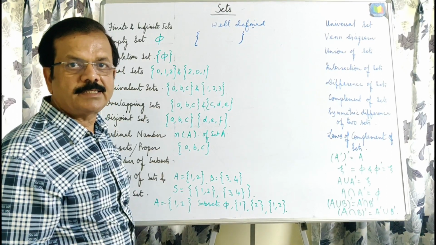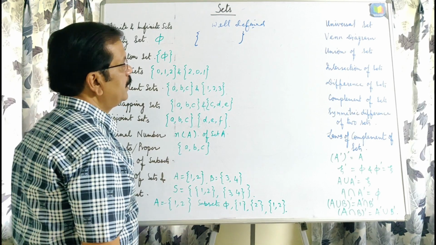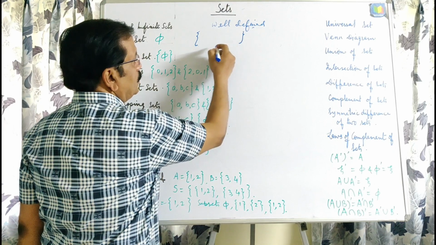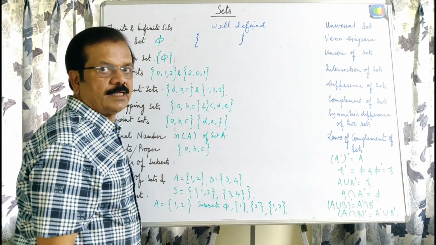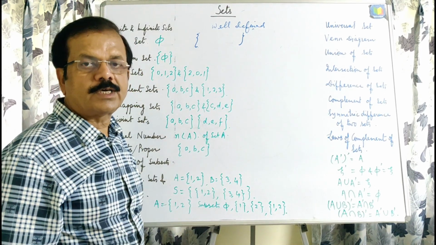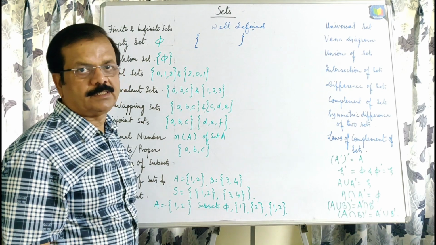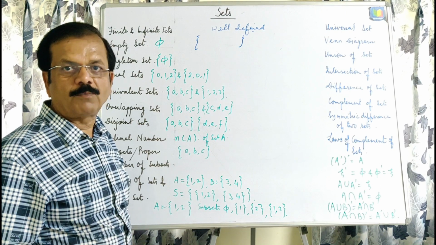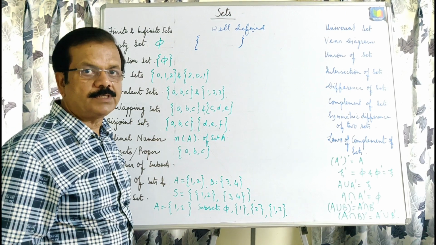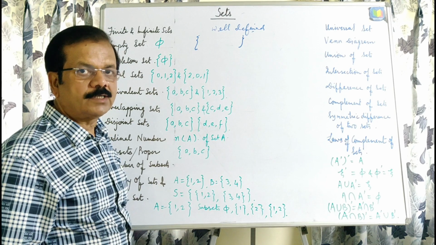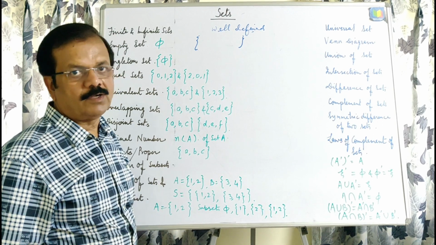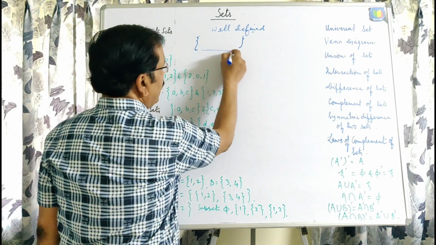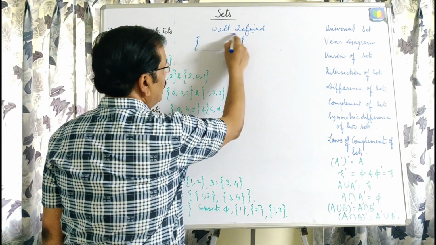Suppose you are given a statement: collection of students of class 11 who secured more than 90%. Then you can pick any student from your class and say whether that student got more than 90% or not. This means this type of statement is well defined.